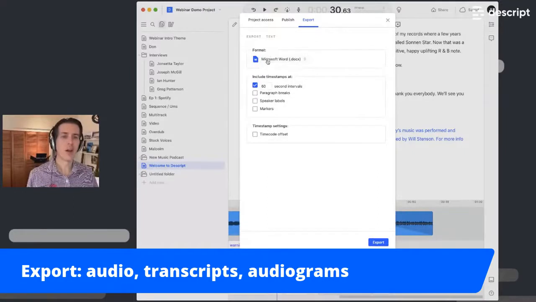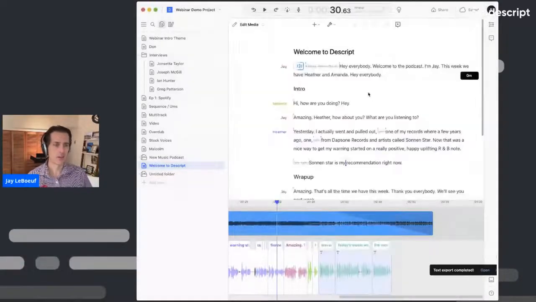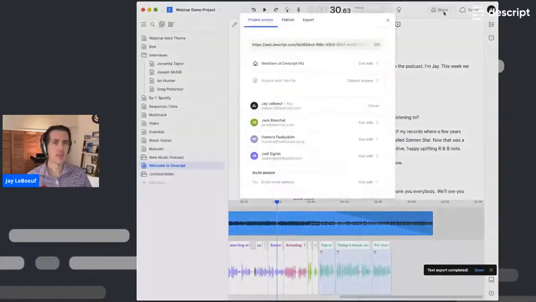So this would generate a Word file or a rich text format file, perfect for pasting into anywhere that accepts transcripts. So if you're using Buzzsprout, for example, or Headliner, this would actually take the transcript and allow you to put it in there. If you're using a learning management system like Canvas or Blackboard or something like that, you can export the transcript. I can make some selections here, click on export, and in seconds, there we go. It is now exported.